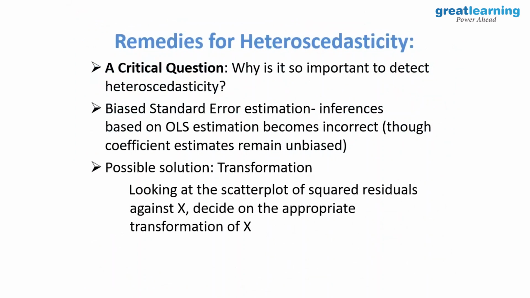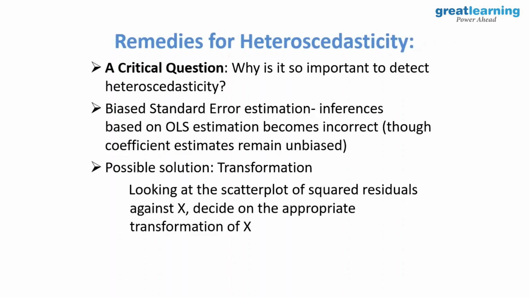And how do we treat that? Before that, someone can ask, why is it so important to detect heteroscedasticity? One reason is biased standard error estimation; inferences based on OLS estimation become inaccurate. Because you will go and say this coefficient, this much increase will give this, but the pattern is still there. So there can be a scenario which will make your assumption or the prediction inaccurate.